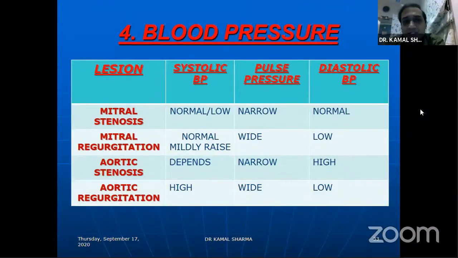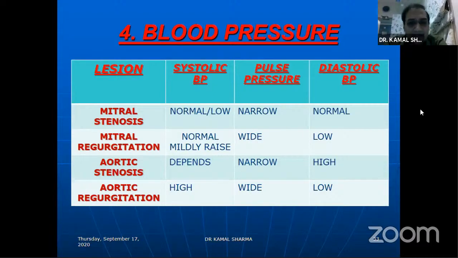Blood pressure is the next finding that you'll use to differentiate which of the two is the dominant lesion. In mitral stenosis, the systolic blood pressure usually remains normal. You may be asked in which condition you'll get high blood pressure, so you can say hypertension. Renal artery embolism is what the examiners are often interested in asking, because a patient can have atrial fibrillation in MS and throw an embolus into the renal artery, and they can develop secondary hypertension and have a systolic rise in blood pressure.